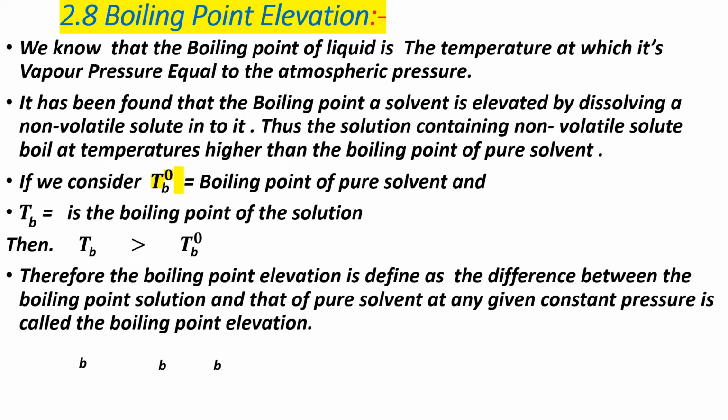Okay. What is the equation? That is delta TB, the boiling point elevation, is equal to TB minus T0B. TB is the boiling point of solution. T0B is the boiling point of pure solvent. Okay. Next point.